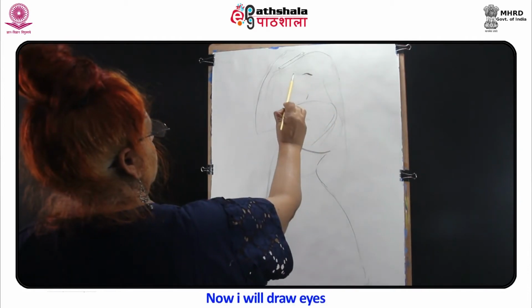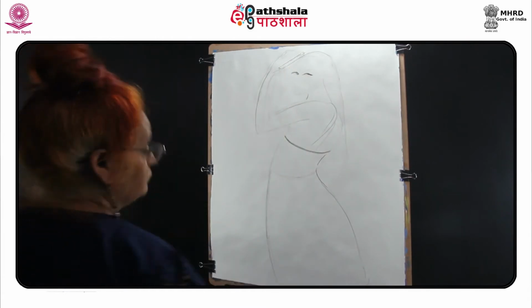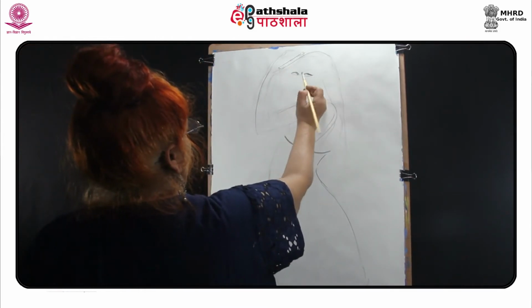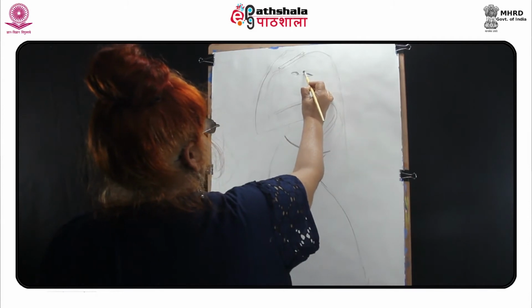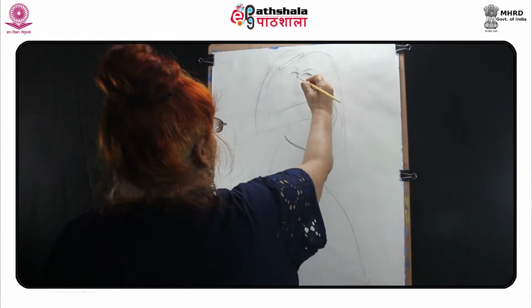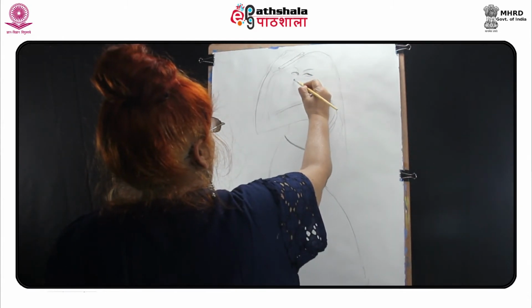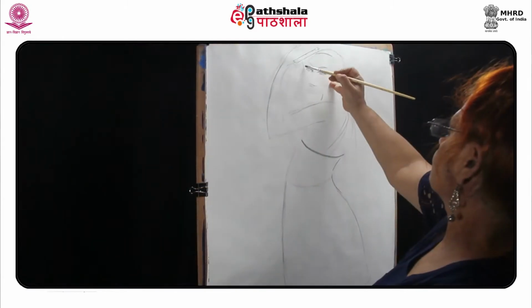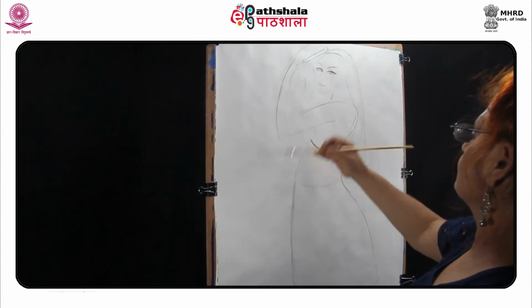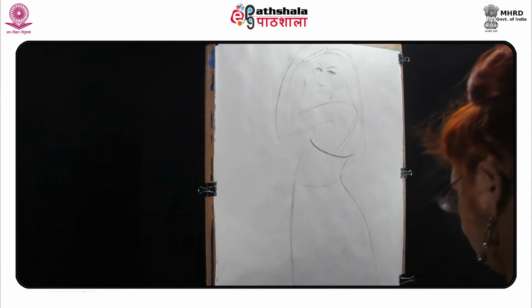Now I will draw eyes. When you draw the face, you should keep in mind the proportion of the head. If you mark the center line with 4 ticks spread equally apart, the eyes will sit roughly on this line.